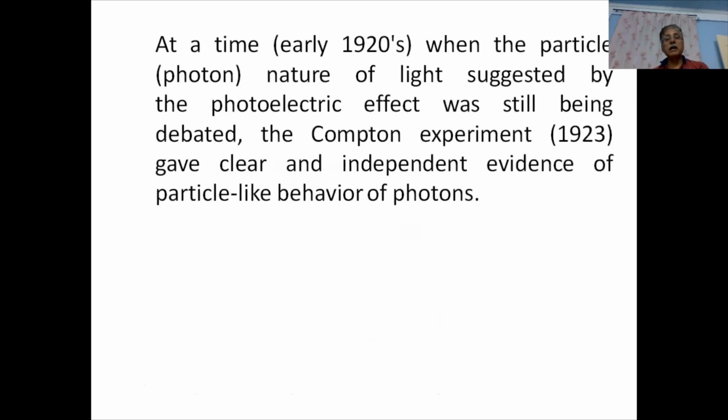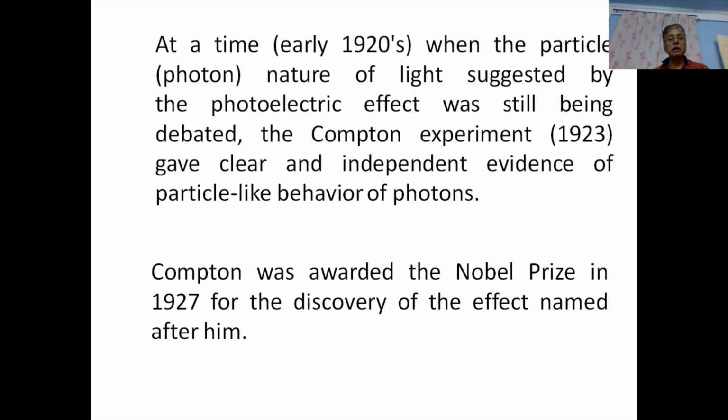In the early 1920s, when the particle, that is photon, nature of light suggested by the photoelectric effect was still being debated, the Compton experiment in 1923 gave clear and independent evidence of particle-like behavior of photons. That was the greatest achievement of this Compton experiment. And Compton was awarded the Nobel Prize in 1927 for the discovery of the effect named after him, the Compton effect.